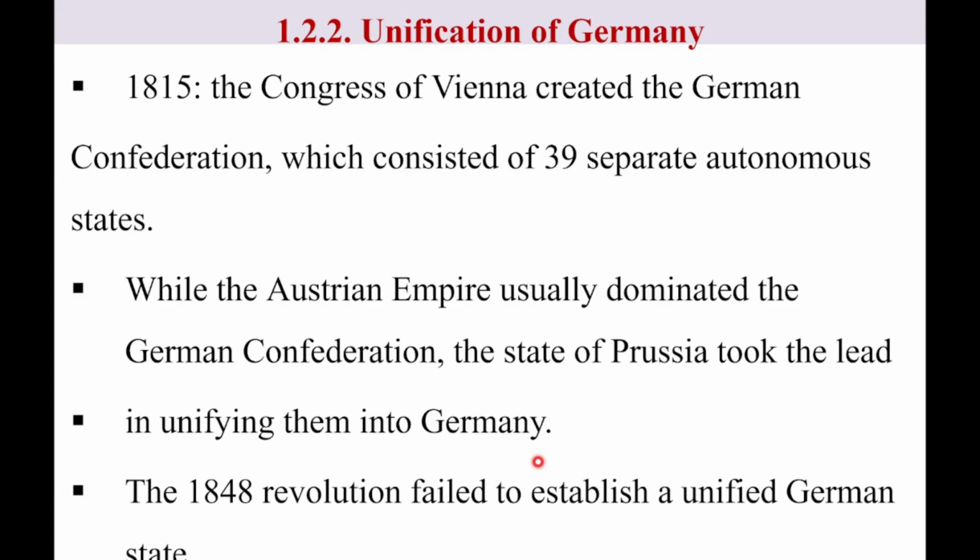Again, what makes similar unification of Germany and Italy? Germany and Italy before the unification dominated by foreign powers. In the case of Italy, there were 2 important foreign powers. These were Austria and France in Italy. Again, in Germany, there were also 3 important foreign powers. These were Austria, France, as well as Denmark. This means the 3 similarities of unification of Italy and Germany. So in 1848, revolution failed to establish a unified German state.